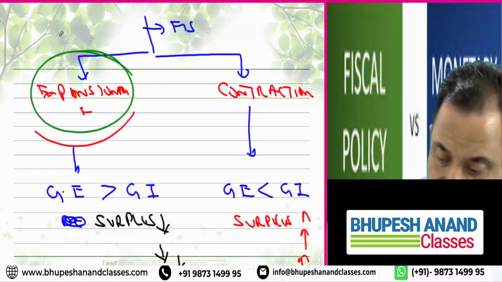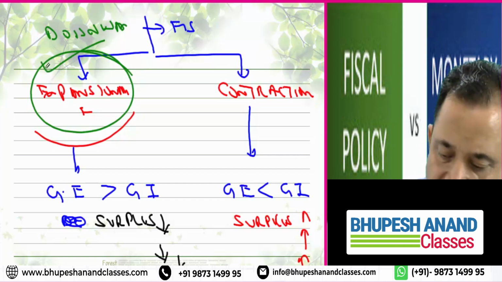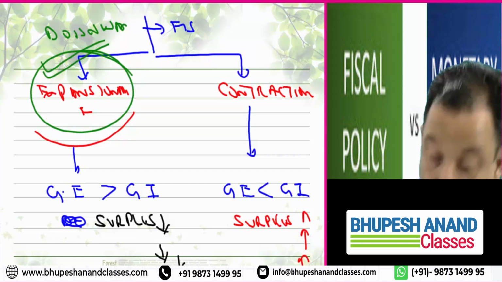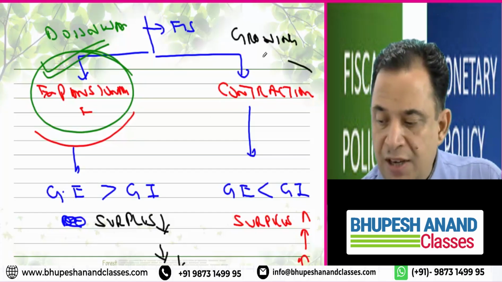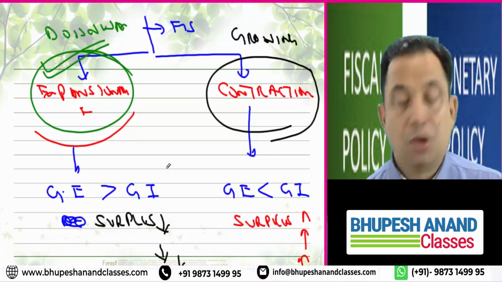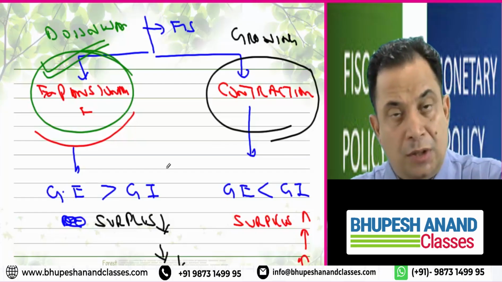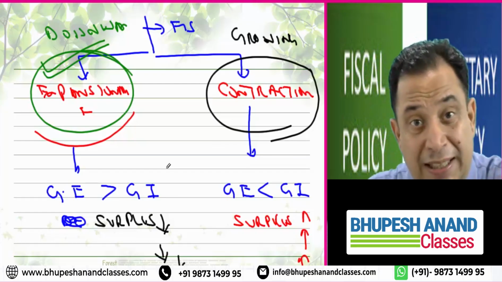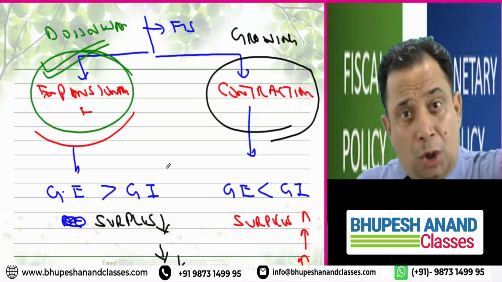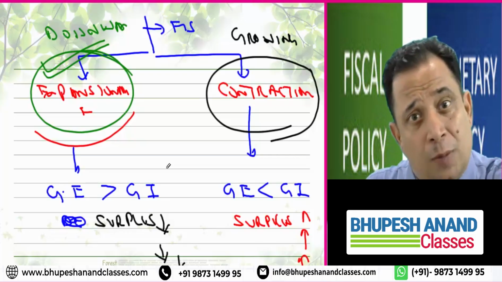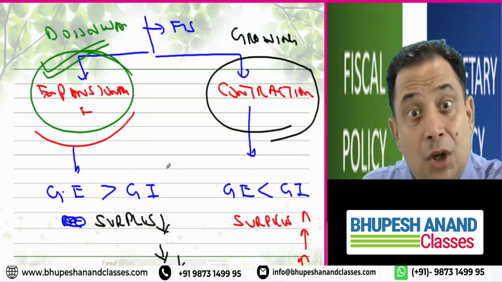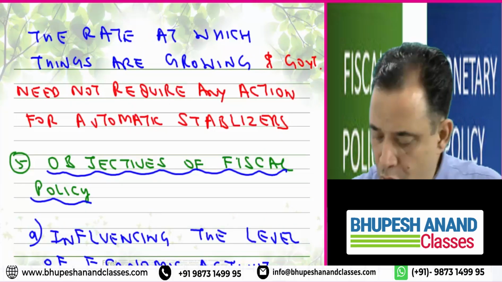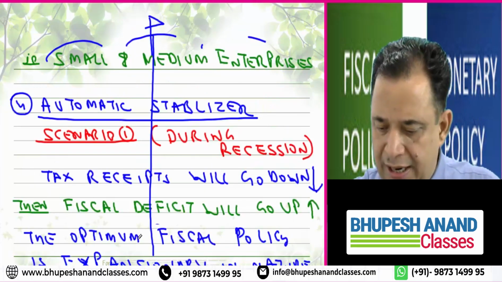Now, in case the economy is downward, in case the economy is decreasing, then this type of policy is best suited for that. And if the economy is growing, it is in the expansion mode, then this type of policy should be the best optimal policy for that. Now, as per automatic stabilizers, this will automatically happen, and automatically in the future it will grow. It means government has nothing to take any decision. So please write on this point again, very important.